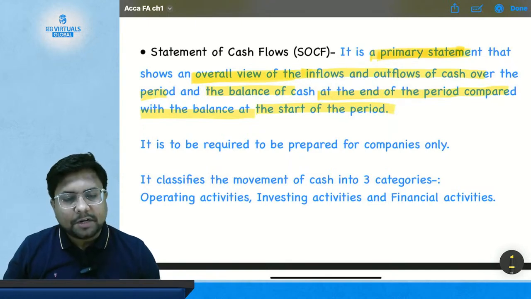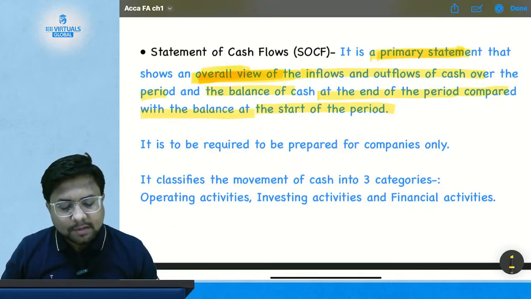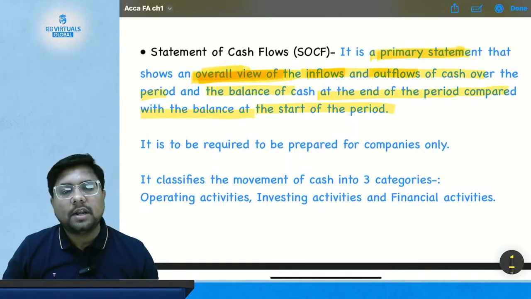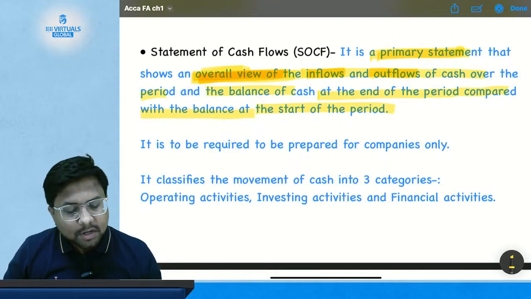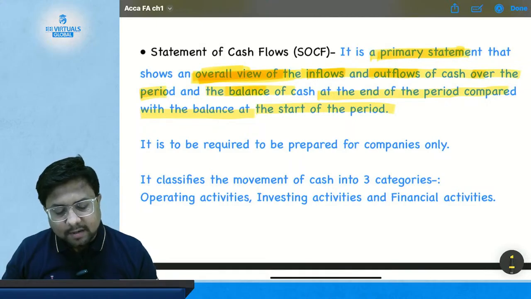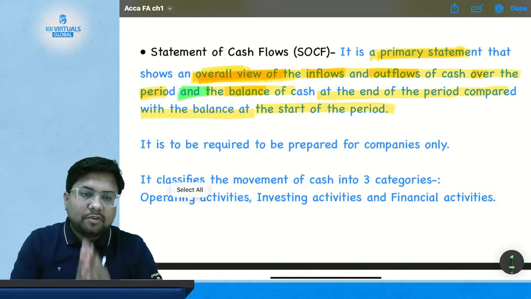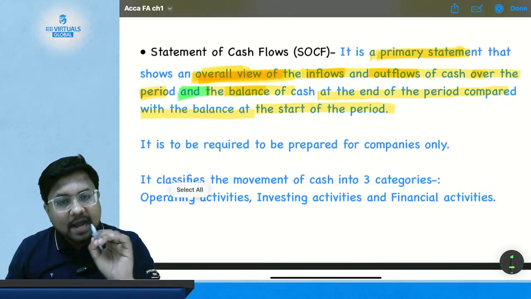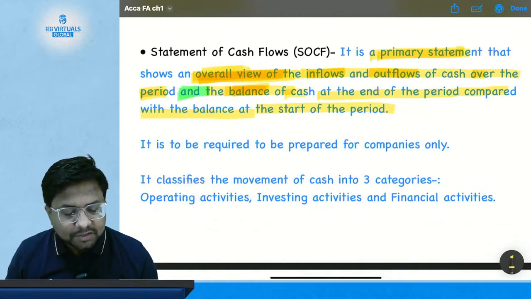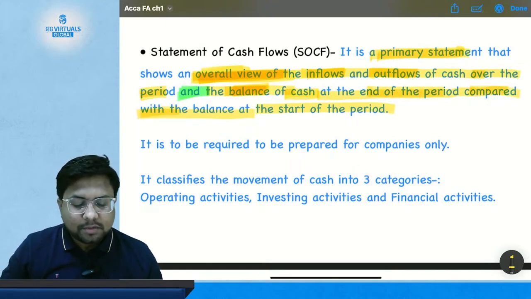It is the primary statement that shows the overall view, and overall means everything, regarding inflow and outflow of cash over the period and the balance at the end. Now focus on the word end. It shows the overall inflow and outflow of cash over the period, and it shows the balances of cash at the end of the period compared with the balance at the beginning of the period.